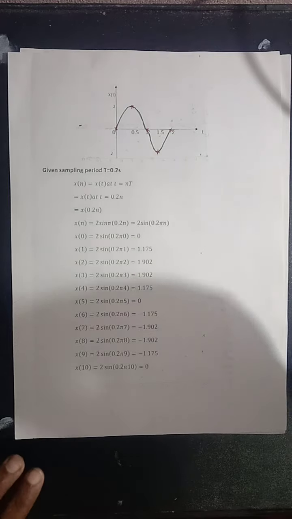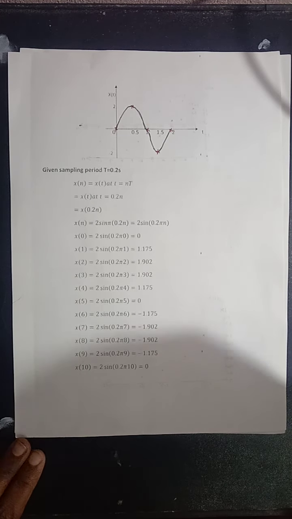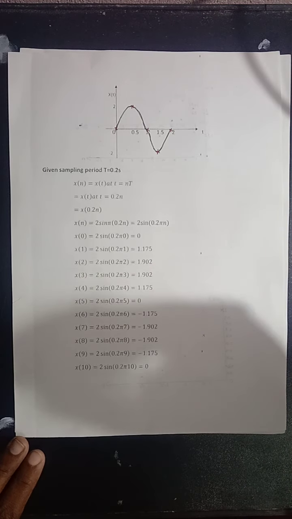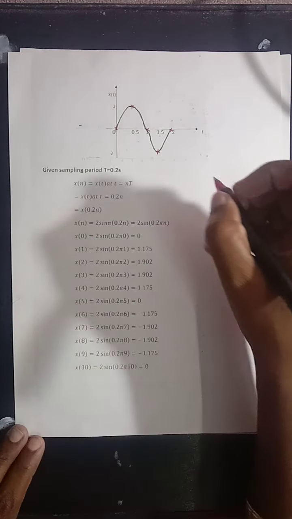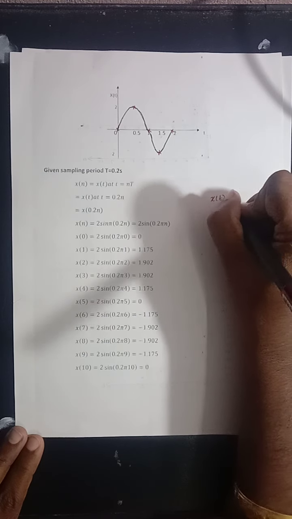Next, let's see how to sketch a discrete time signal. To sketch a discrete time signal, first we have to get the corresponding expression. Basically, a continuous time signal is represented as x of t.